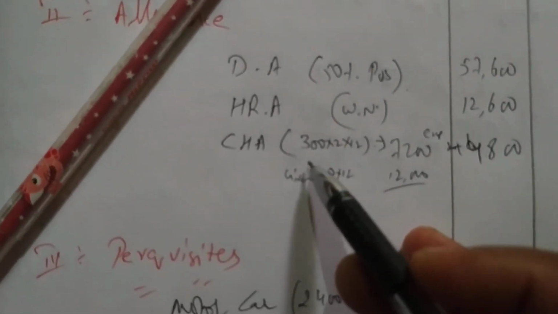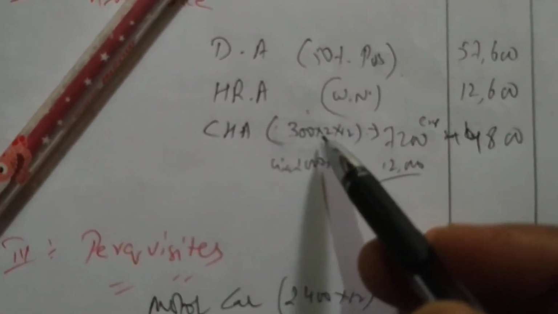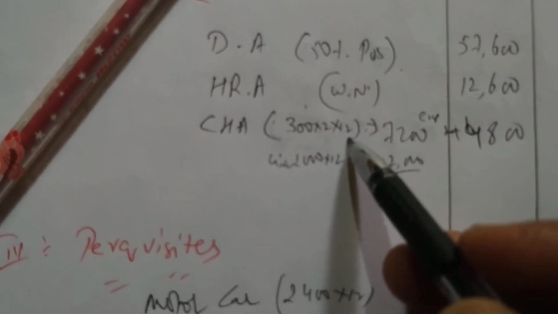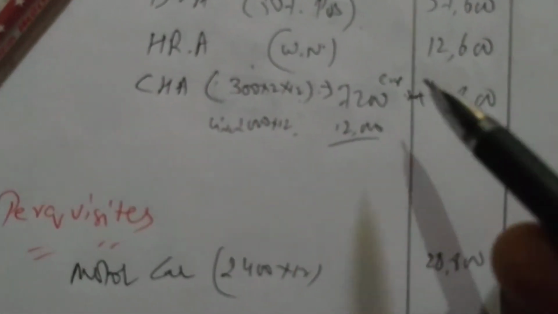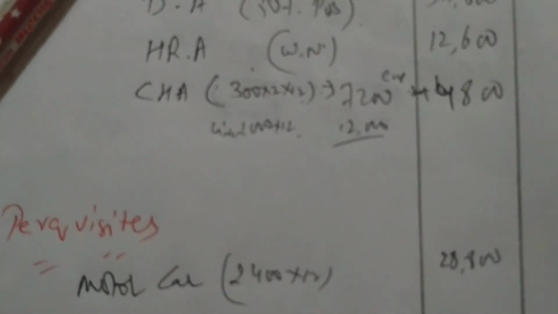How much is exempt? 300 per child, for a maximum of how many children? 2 children. How many months? 12 months. 7,200 we are getting. And how much is given? 1,000 into 12, 12,000 is given. So from 12,000, if we deduct 7,200, 4,800 is taxable.